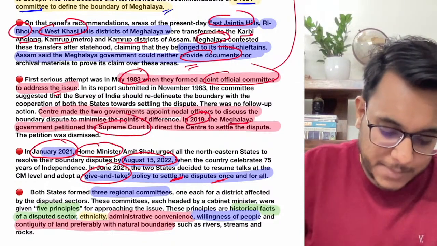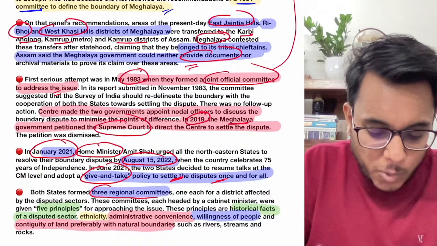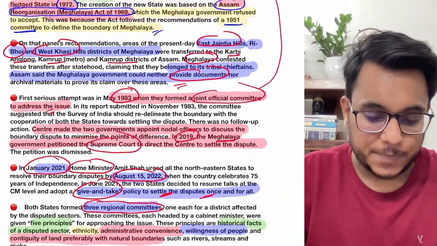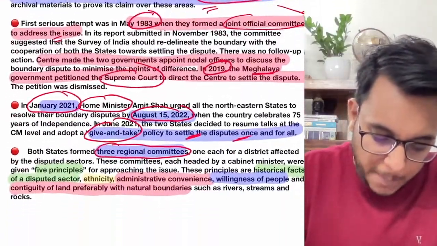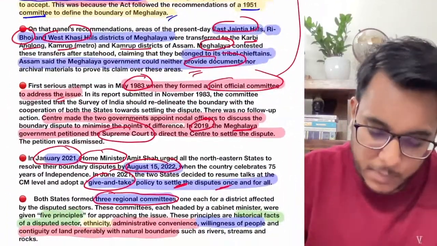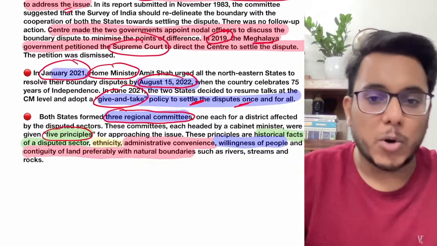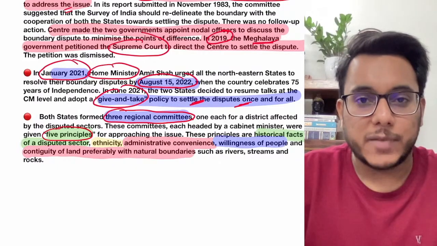And what happened, guys, on the basis of this instruction, three regional committees were constituted for resolving the Assam and Meghalaya dispute. These three committees worked on five principles, and on the basis of those five principles the boundary was to be settled. What were these five principles?